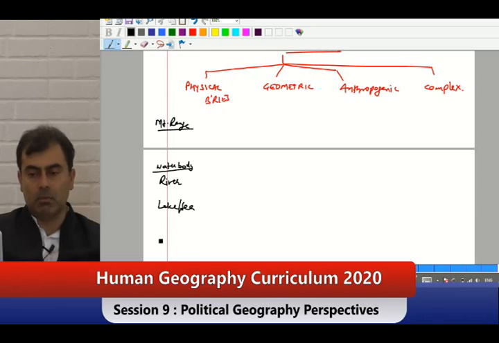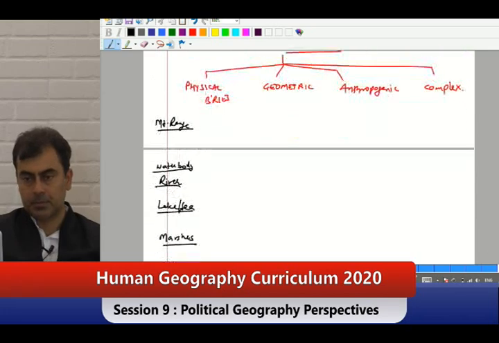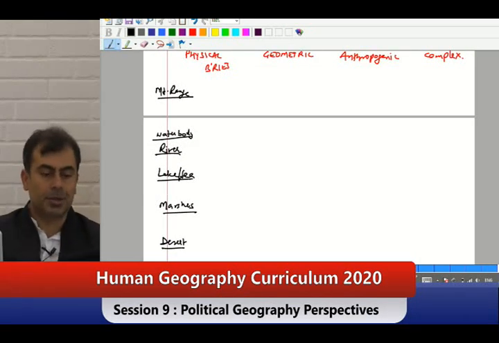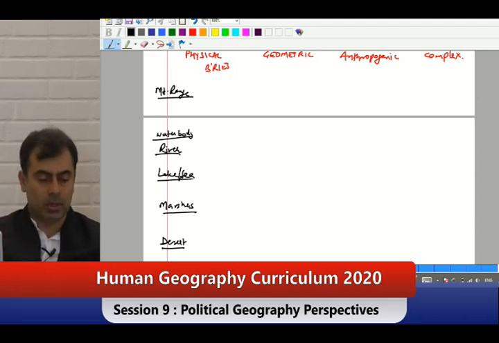It can be marshy areas. I wrote somewhere marshes. Did I write desert? Yes, desert also I gave you as an example. So quickly I want you to give me examples. Mountain range, where it is a boundary, which water body, lake or sea, if you can. I have already talked about them.